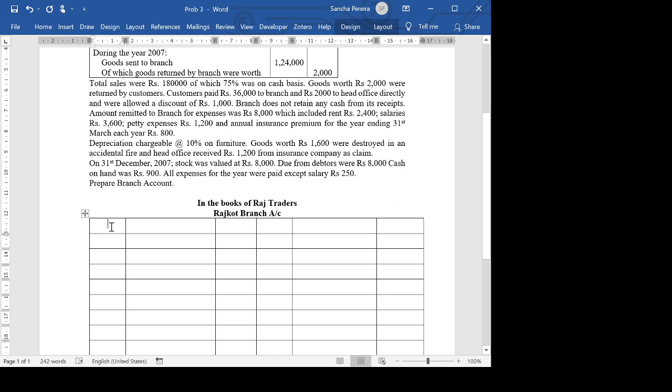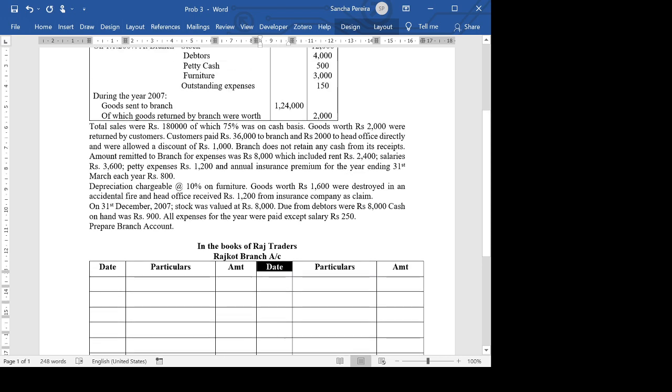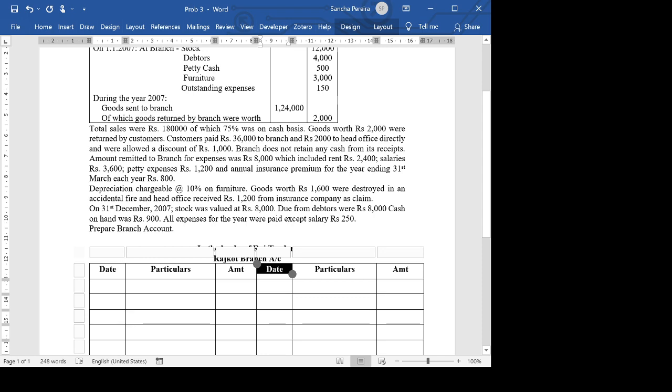Date, particulars, amount, date, particulars. Okay, so we start with the opening balances that are given to us on 1st January 2007.